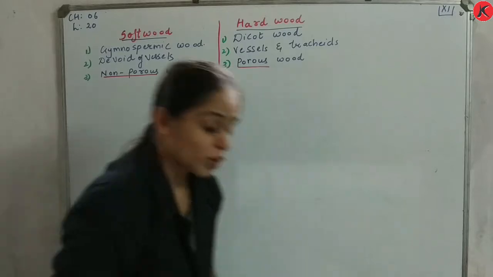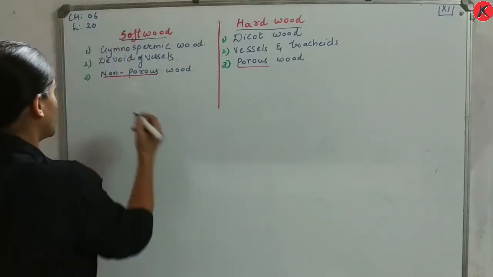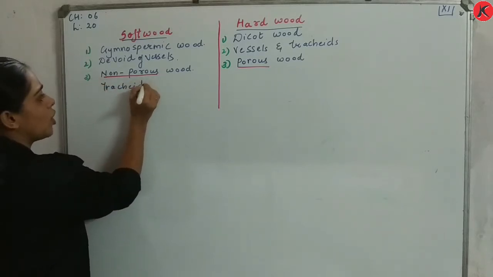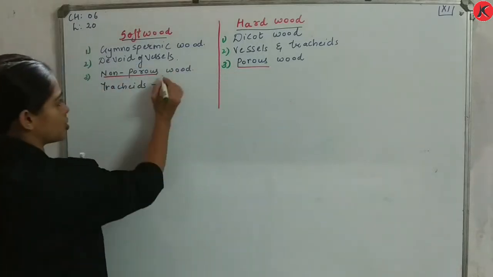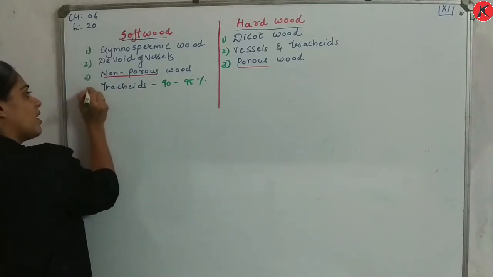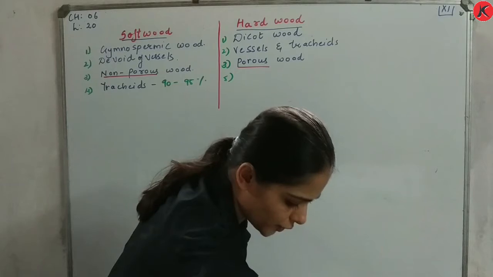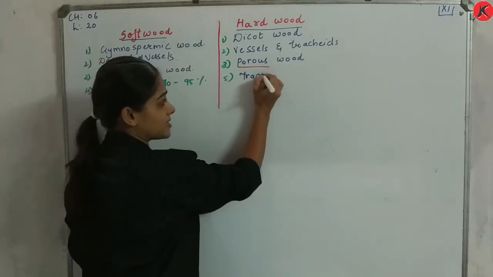In case of softwood, the proportion of tracheids is 90 to 95%. Whereas in case of hardwood, tracheids are present, right?